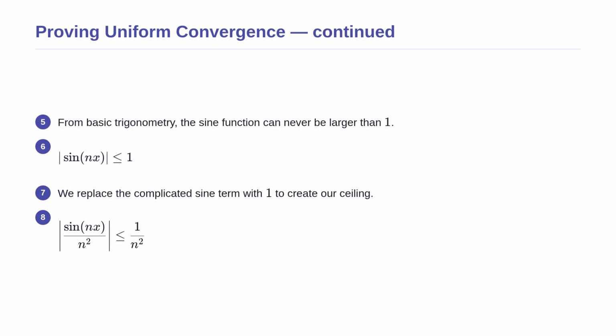Continuing with our bounding test, we look at the numerator of our fraction. We know from basic trigonometry that the sine function, sine of n times x, can never be larger than 1 or smaller than -1, no matter what values of n or x we plug in. Therefore, the absolute biggest the numerator can ever be is exactly 1. This is a fantastic simplification. It allows us to replace the complicated, oscillating sine term with the number 1. By doing this, we have successfully created a guaranteed upper limit or ceiling for our function, which is simply 1 divided by n squared.